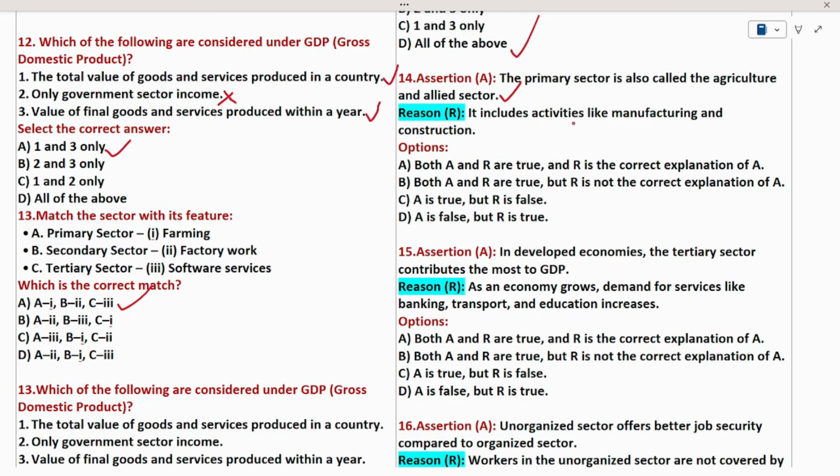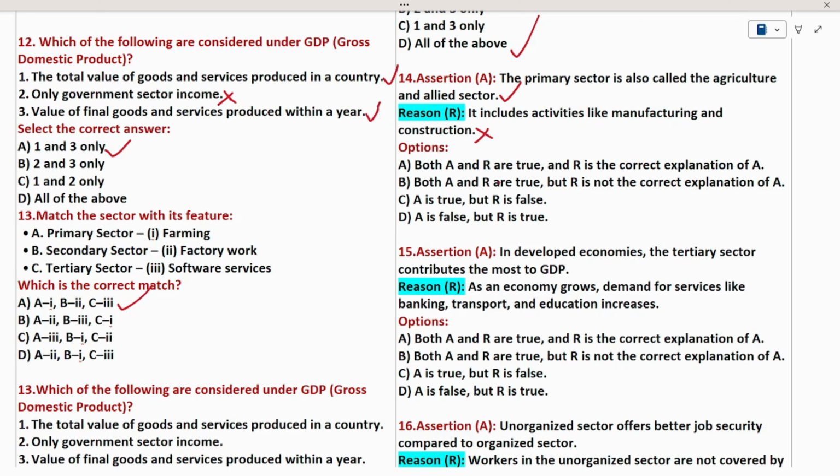The next step is to read the statement included in the reason and again find whether this reason is true or false. It includes activities like manufacturing and construction. We know that manufacturing and construction come under the secondary sector, so this statement is wrong. See here, the assertion is true, but the statement given in the reason is wrong.